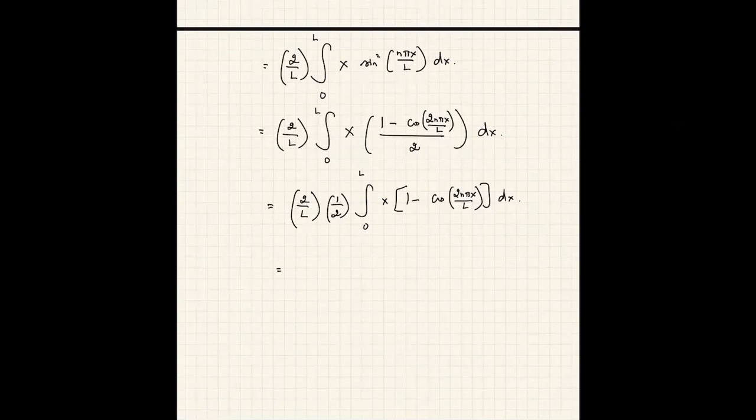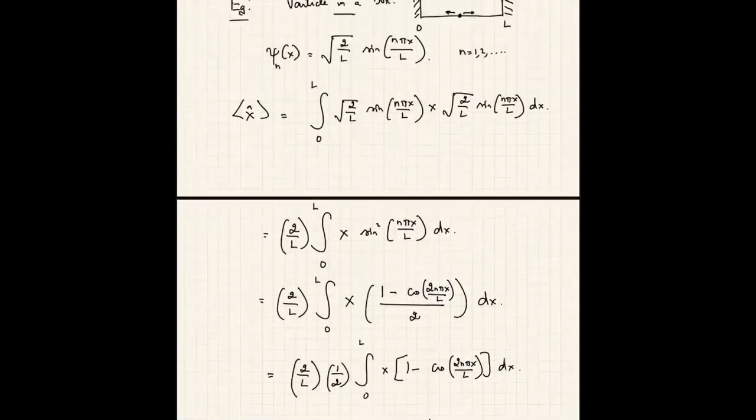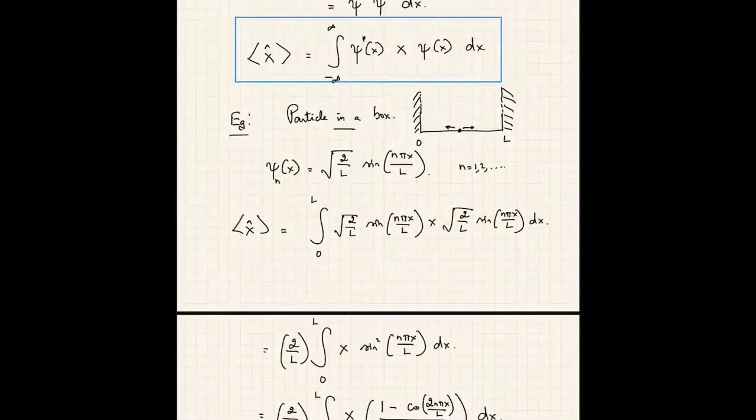And this average value simply becomes 1 over L times x square over 2 between L and 0, which finally gives you L by 2, which seems like a perfectly reasonable answer, because the average position of the particle is not towards 0, not towards L, but it's basically found midway.